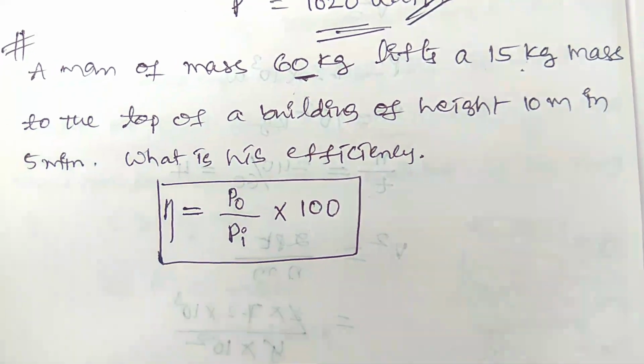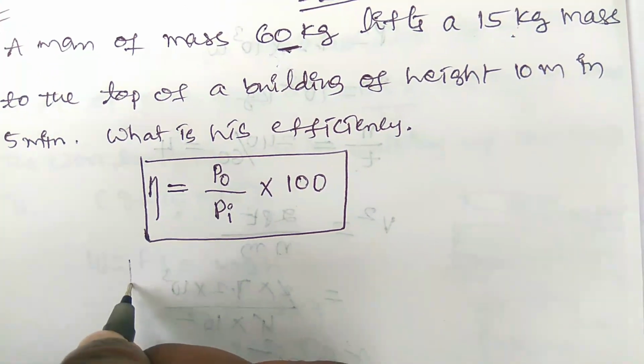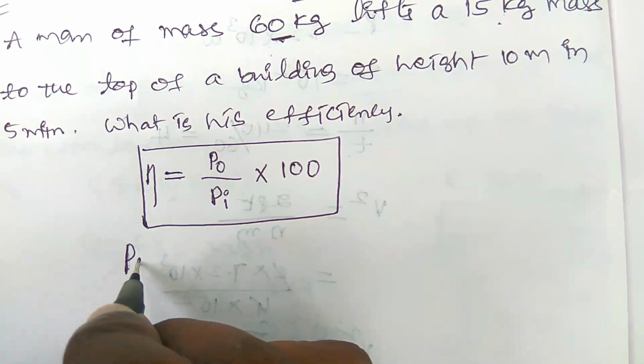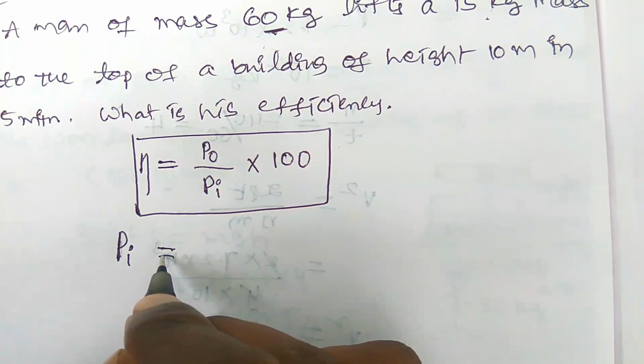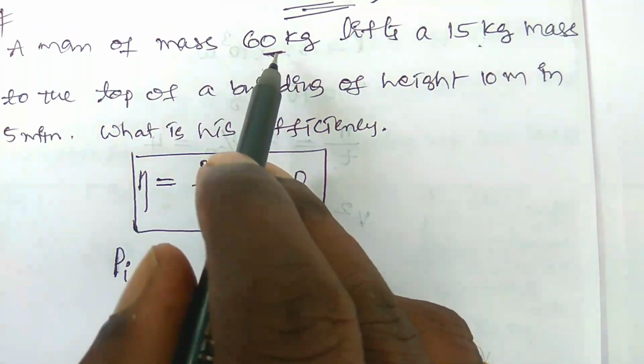Okay, therefore the input power is equal to the power required to take the body to the height along with the mass of the man.